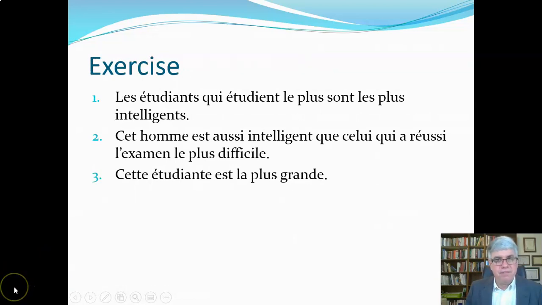So here are three exercises, and this will conclude part 3 for this chapter.